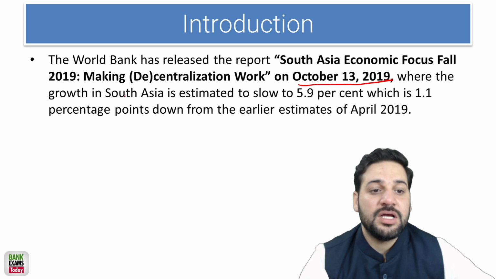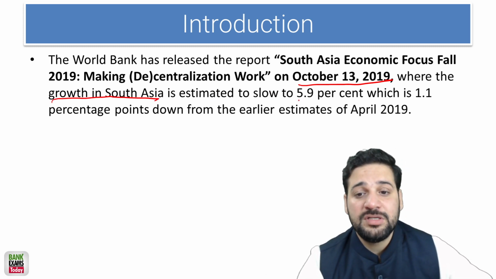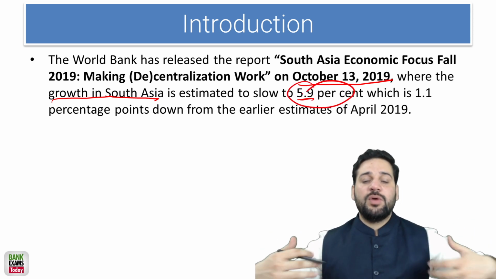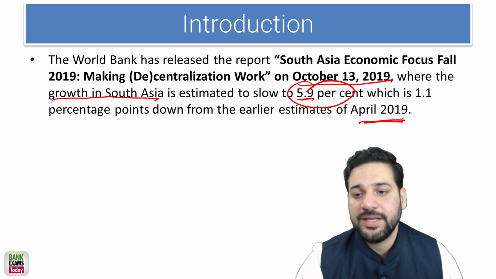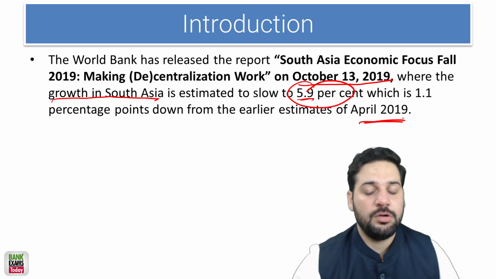According to this, the growth in Southern Asia is estimated to slow to 5.9%, which is 1.1% down from the earlier estimate of April 2019. So there is a global slowdown, not only in India.